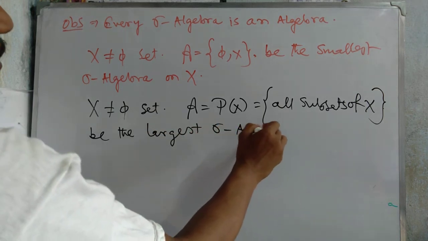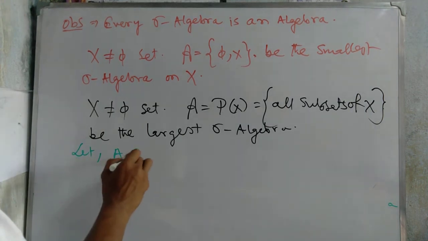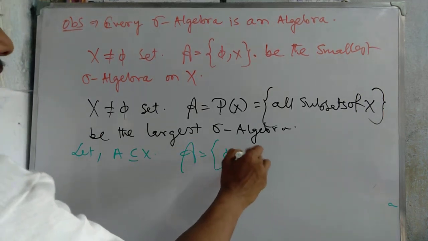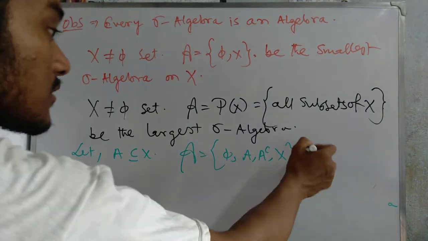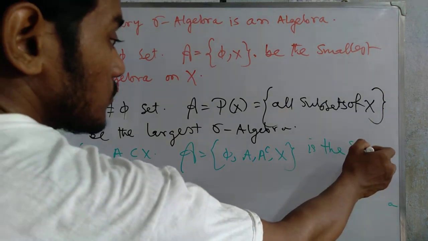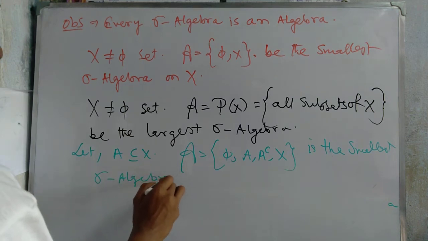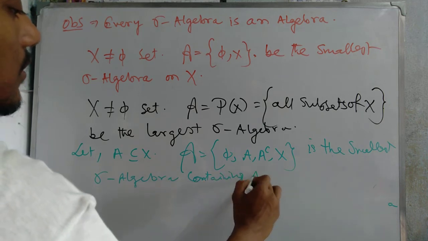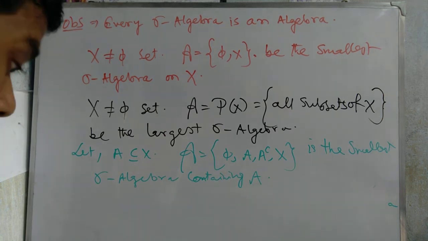Now we are going to discuss one more. Let A be a subset of X. Then we denote script A equal to phi, A, A complement, X. Then what happened? This one is the smallest sigma algebra containing A. If it contains A, then there is no smaller sigma algebra other than this.